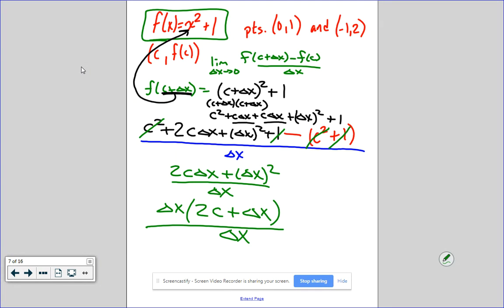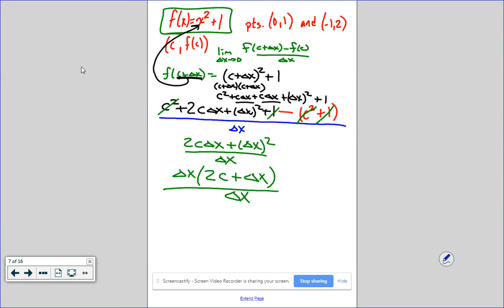Wait, you have two c delta x, so shouldn't it be plus c delta x? There's still one left when you factor one out. No, because I've got 2c delta x, so it's 2c times delta x. Those are two different variables, multiplied together, so I can just pull them out. It's c times delta x, not c delta x as one term. When you're factoring, you're just rearranging them, pulling out what they have in common.